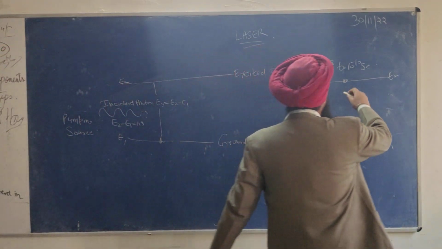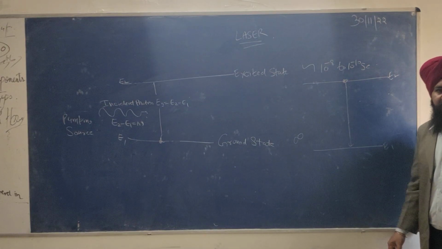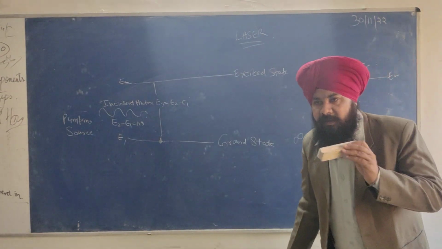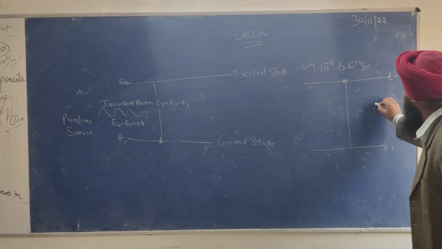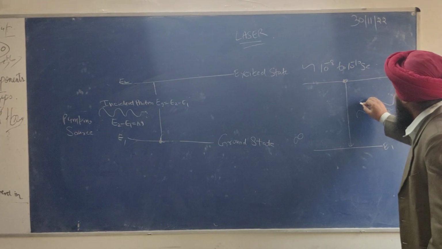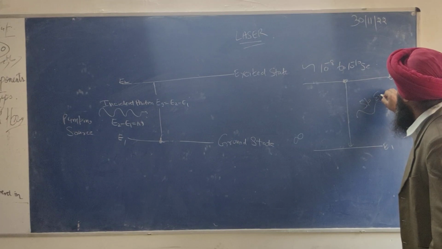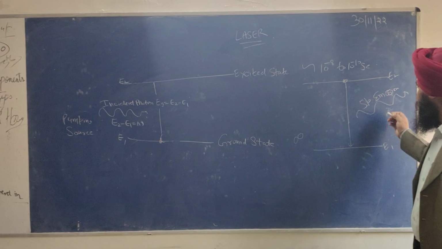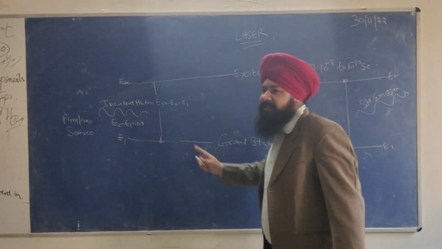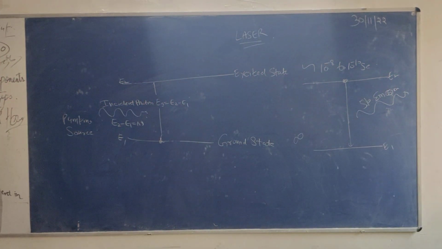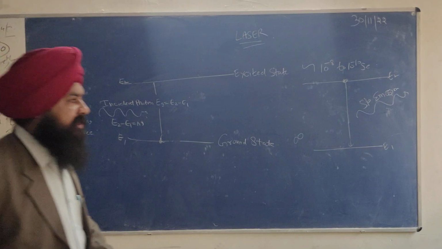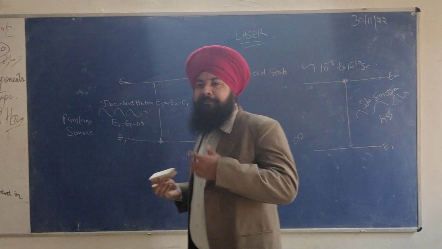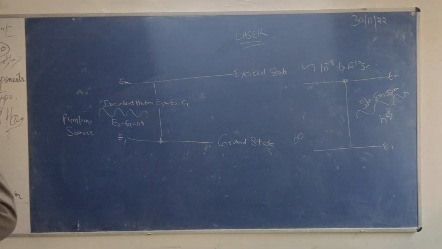After some time, the atom will automatically come back to the ground state without the help of any external agency, and a photon is emitted, which happens due to spontaneous emission. What will be the energy of this photon and this photon? It will be the same. Okay, both the photons have the same energy, hν.